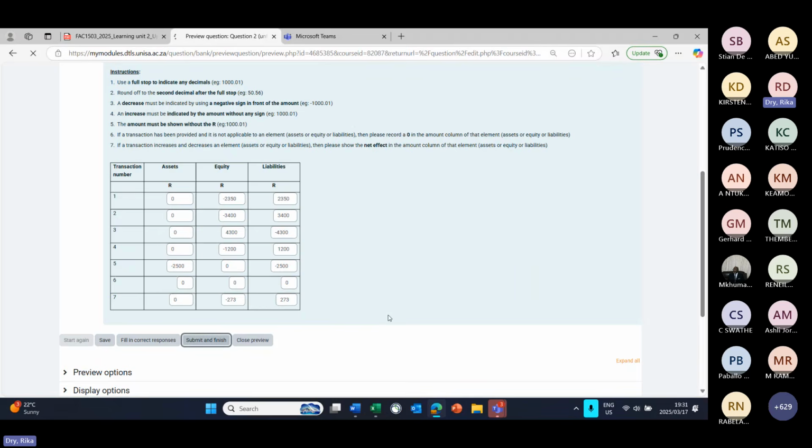And then we can just click on submit, the same as the previous time. If there's red crosses, you can just hover over it. Now we will upload these questions on your module site so that you can go back to them and practice before your assignment opens tomorrow morning.